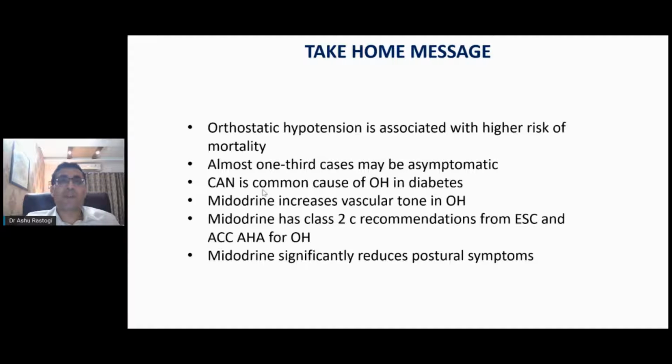After non-pharmacological measures like water intake, head-end raising, or salt intake, pharmacological measures like midodrine are useful because they increase vascular tone. It is now a class 2C recommendation by ESC and ACC/AHA, and it significantly improves postural symptoms in your patients of orthostatic hypotension, especially in patients with diabetes.